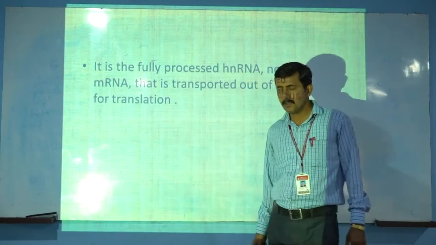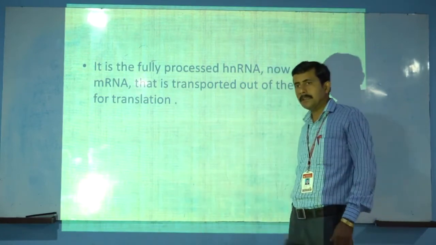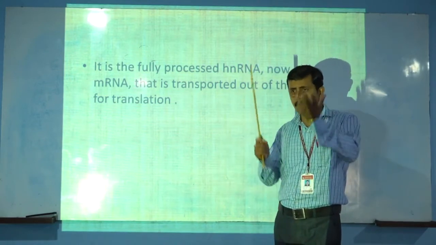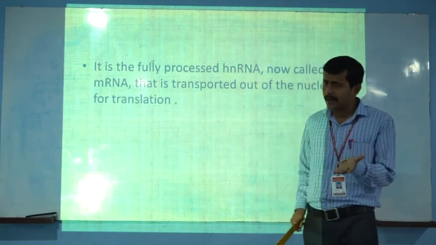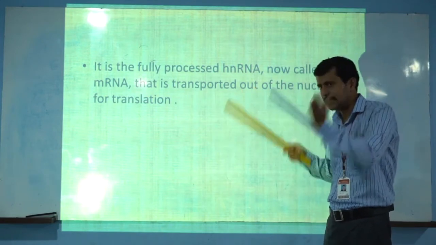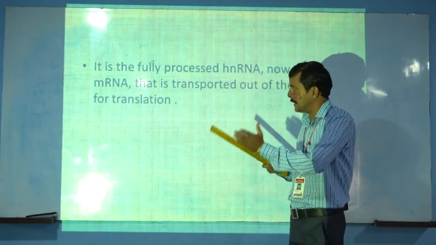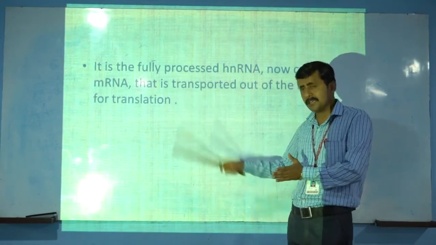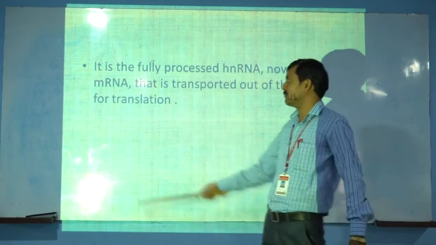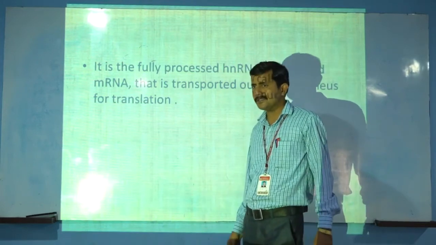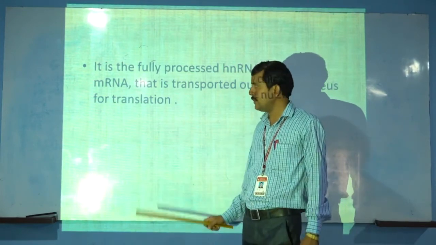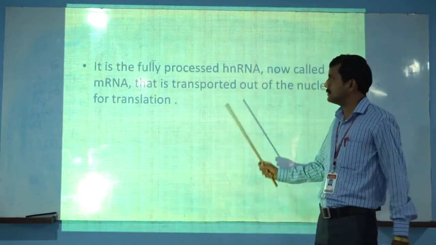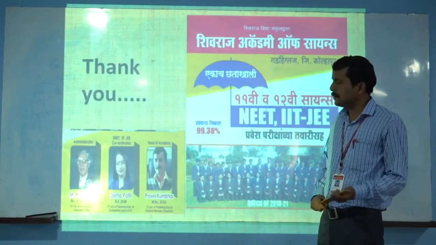In the central dogma, the first process is DNA replication, and when DNA is converted into mRNA, this process is called transcription. The third process is translation, the conversion of mRNA into protein. This is the final synthesis of protein, and it is a very important process in terms of genetics. Next slide, please.